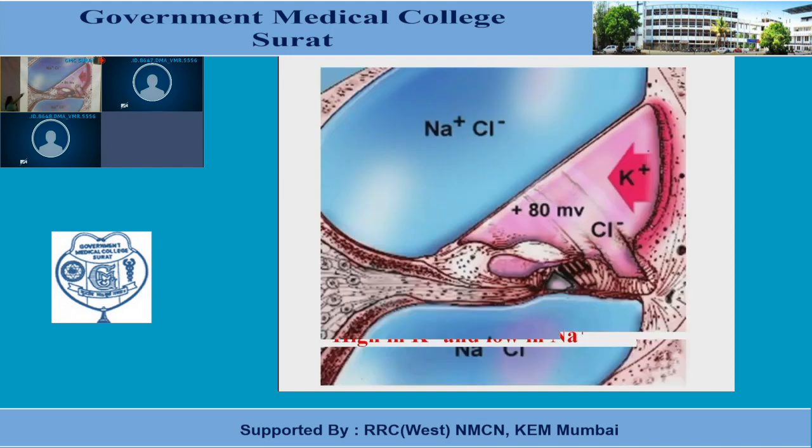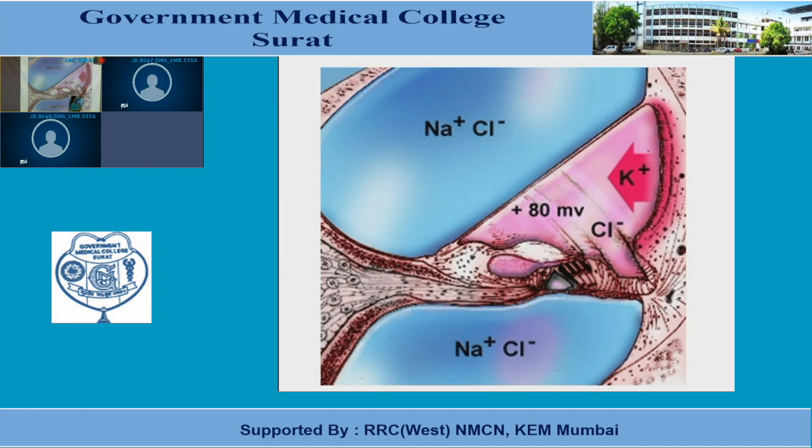So this is the diagram: scala media, scala vestibuli, and scala tympani, which are filled with the fluid. And you can see that perilymph contains sodium chloride, and endolymph is rich in potassium. This endolymph is secreted by the stria vascularis. This is the stria vascularis, which is present on the outer wall of the cochlea.